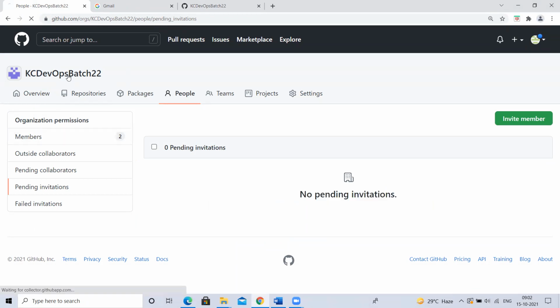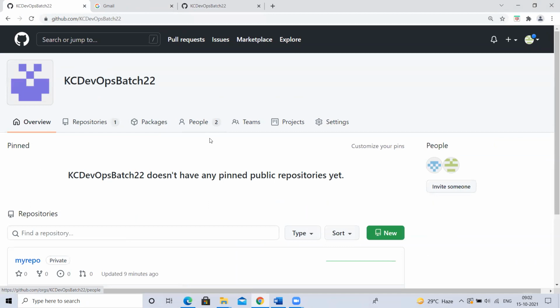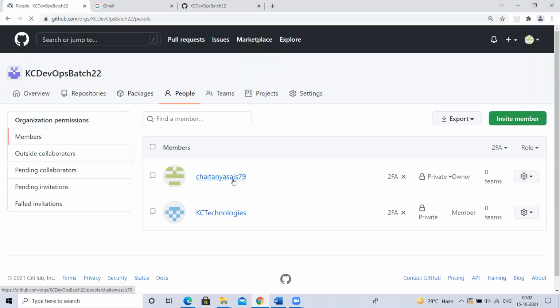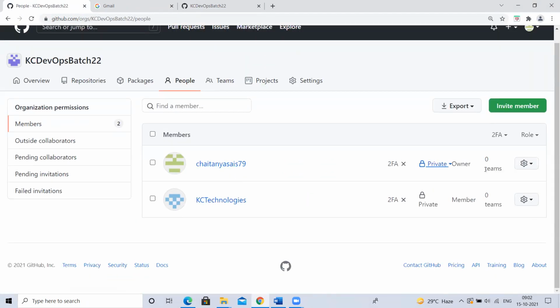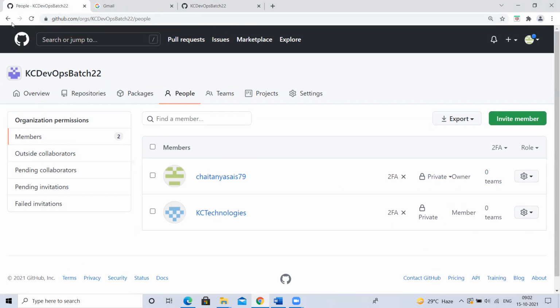Now, if I go to this organization, how many people are there? 2. Chaitanya is the owner, and KC Technology is just a member, right? Now I am part of this organization. Now let's go to that repository.